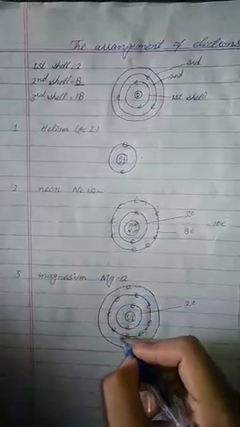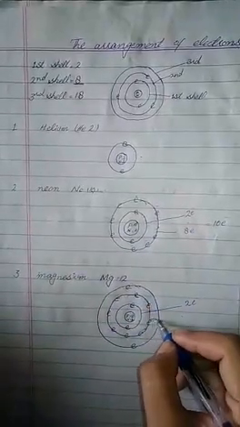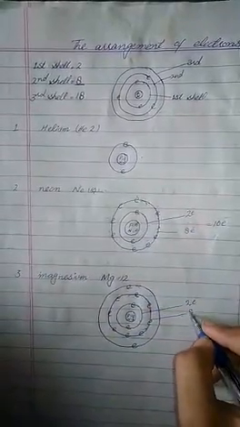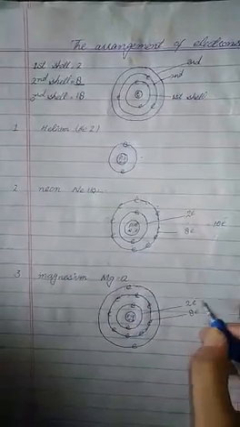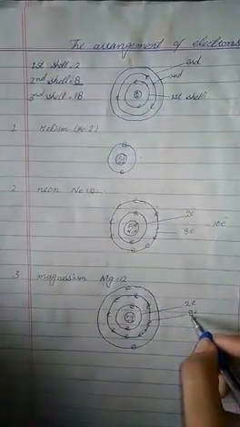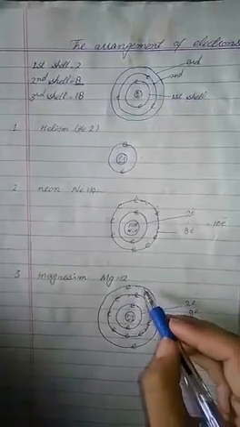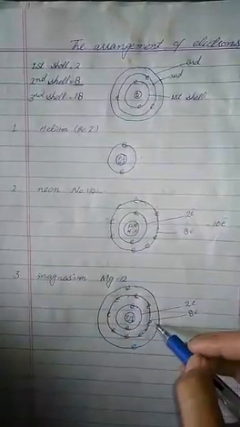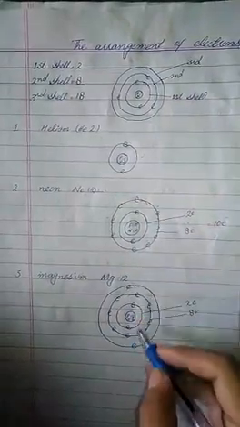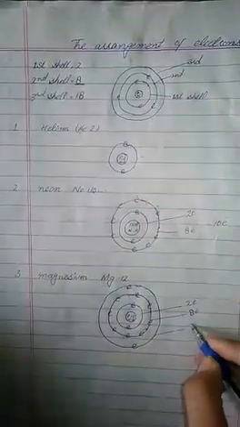Next, we will draw the second shell that contains a maximum of 8 electrons. 2 plus 8, 10 electrons. It means only 2 electrons are left. So next we will draw the third shell that contains 2 electrons.